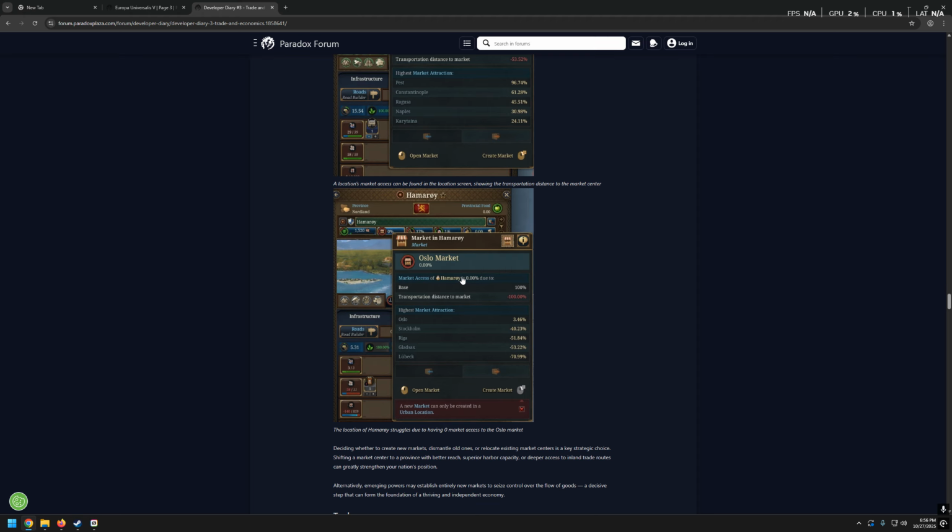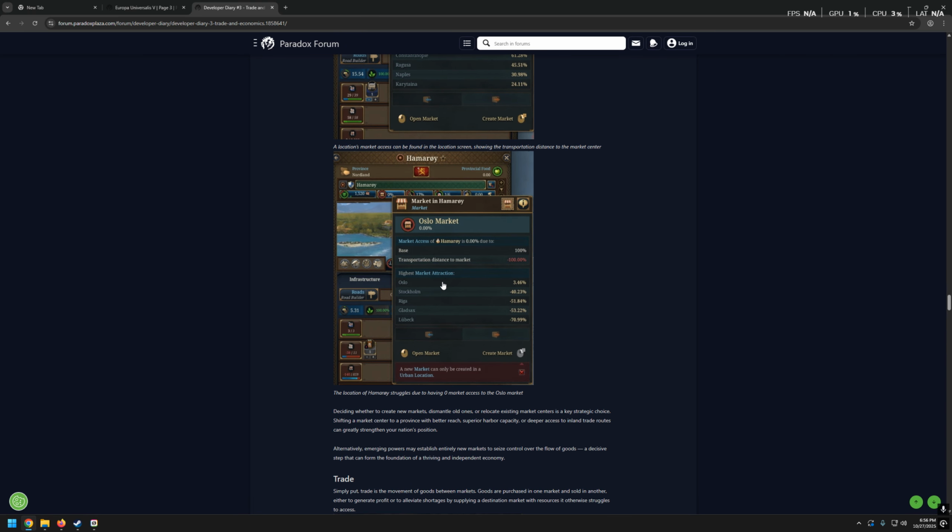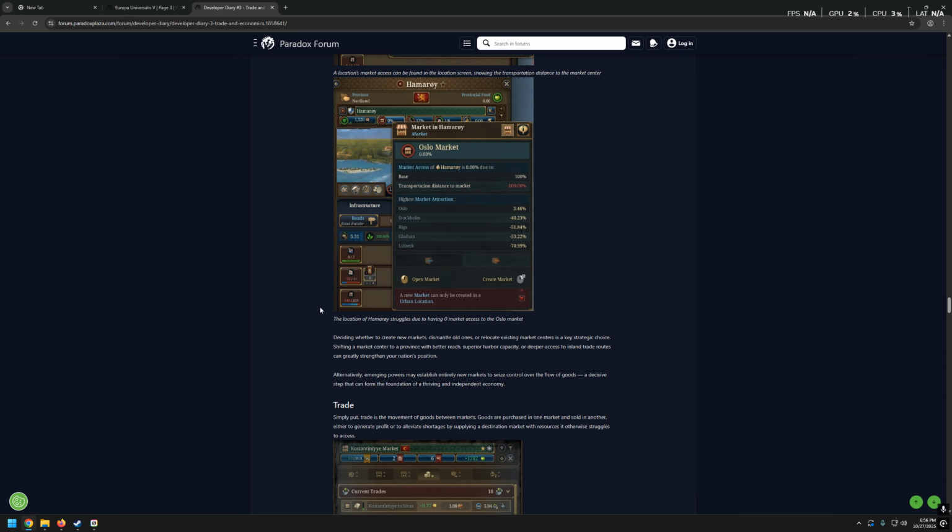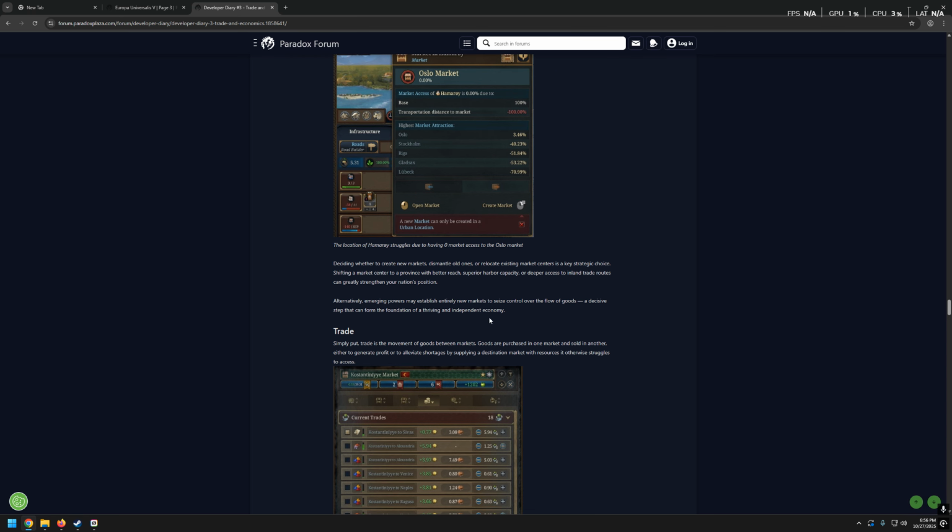So market access of that location is 0% due to base, 100% minus 100% transportation distance to market. And then we have highest market attraction, only 3% for Oslo and minus 40% for Stockholm, Riga, Gladsaxe and Lübeck. The location of Hamarøy struggles due to having zero market access to the Oslo market.